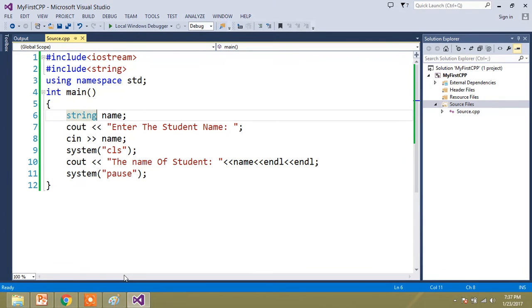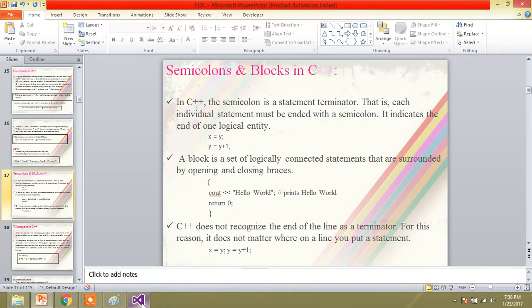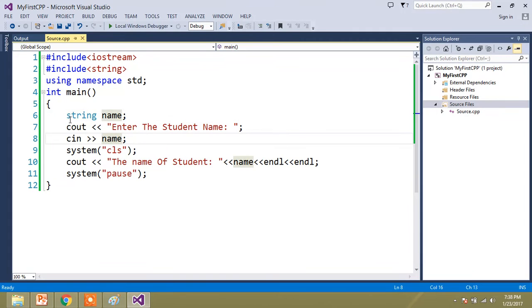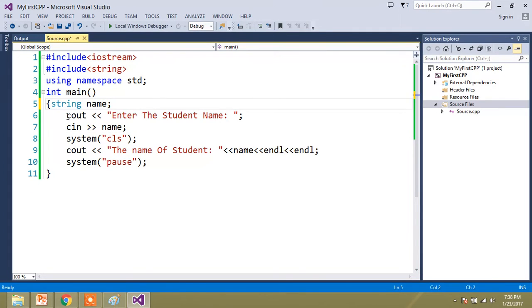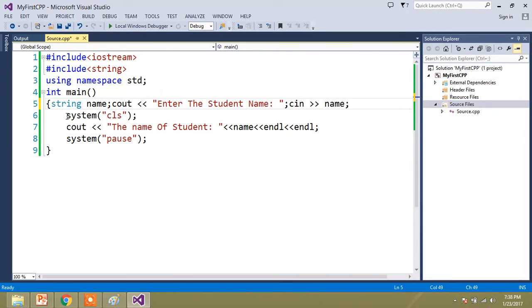Then what is white space? Whenever you give some extra space, that is white space. Without giving this space, I am now writing all the statements in one line only.